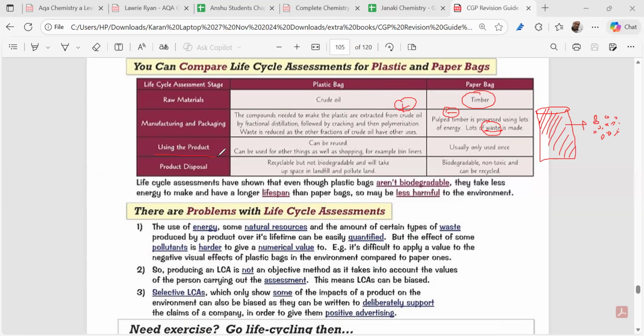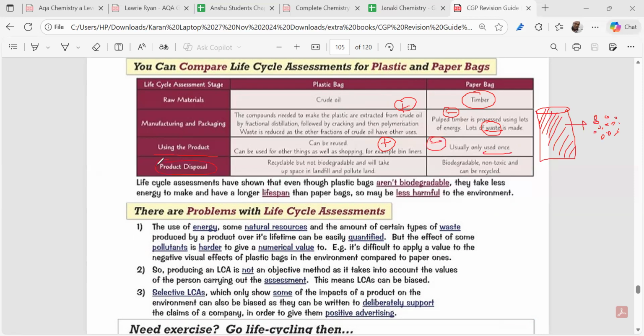Now, using the product. While using the product, a plastic bag can be used for a longer time. So another plus over here. See, it's an irony. We know that a paper bag is better for the environment than the plastic bag, but as for LCA, it is not. See how we are telling it. A paper bag can be used once. So you put a negative.